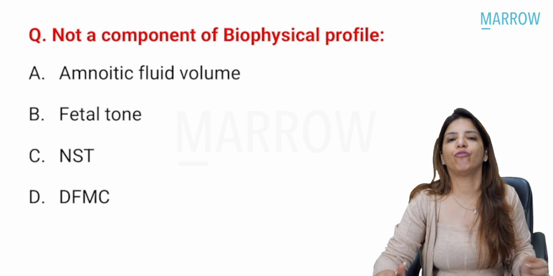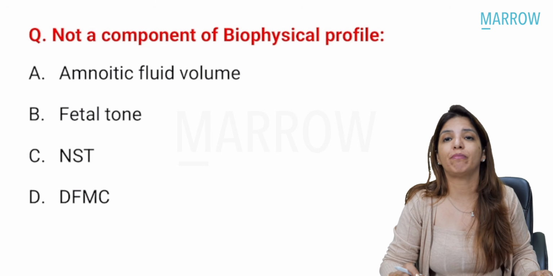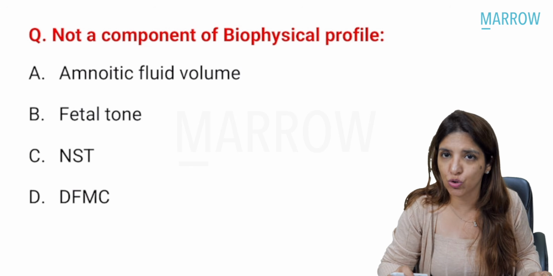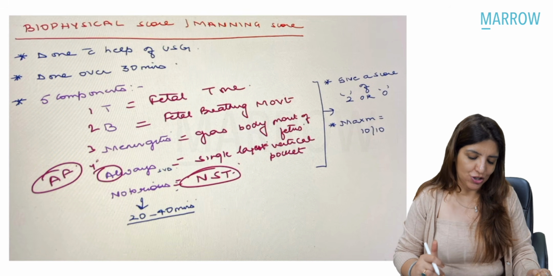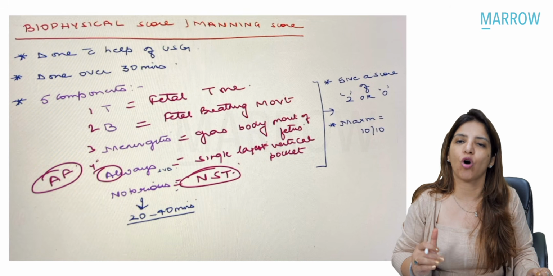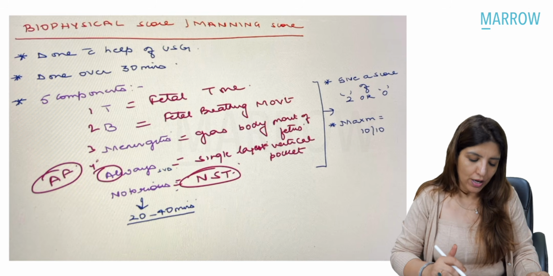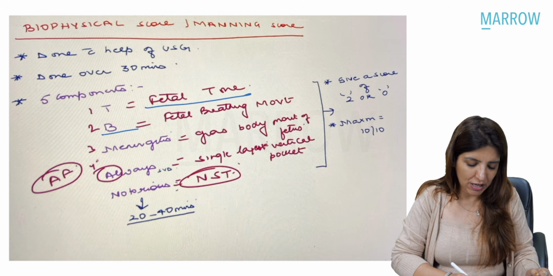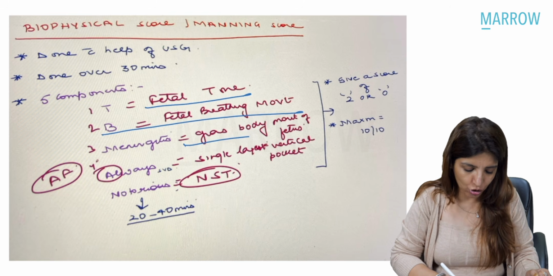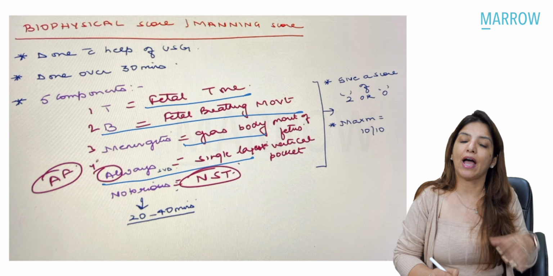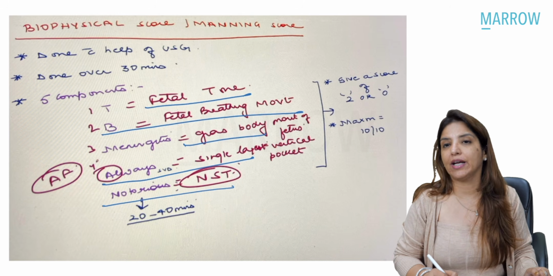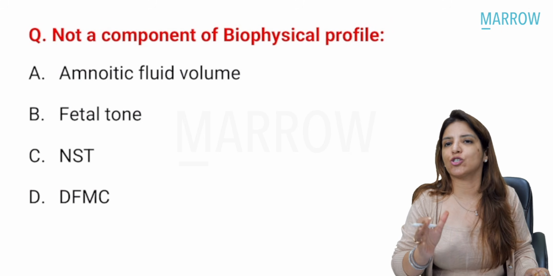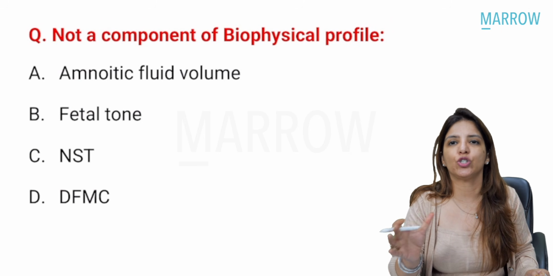Not a component of biophysical profile. Again, a question on biophysical profile was asked in INI-CET May 2022. And all of you know that I have taught you the mnemonic TB MANS, always notorious for the components of biophysical score, where T stands for fetal tone, B for fetal breathing movements, M for gross body movements, A for amniotic fluid, that is single largest vertical pocket, and N for NST. Right? And this NST has to be done for a period ranging between 20 to 40 minutes.